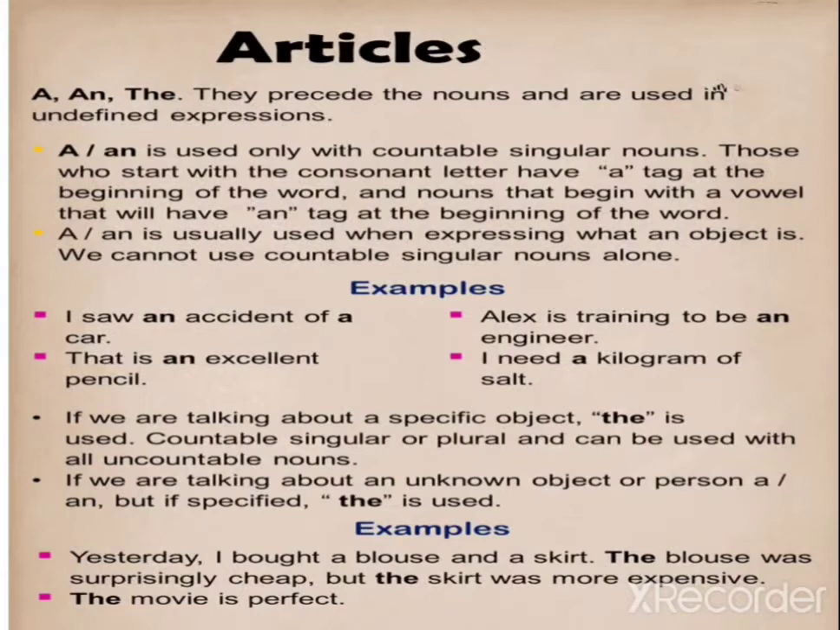Here you have to remember that if there is a vowel letter but it has a consonant sound, before it what will come? A. And if there is a consonant letter but it has a vowel sound, like honest, so before it what do we have to use? We have to use an, not a. So according to sound, we have to use a or an.